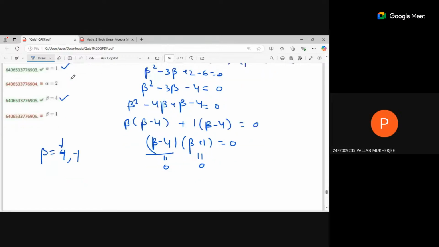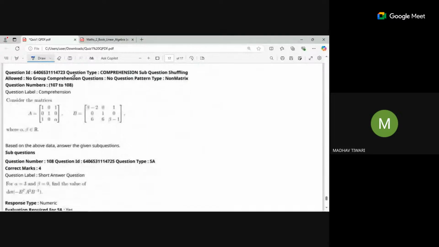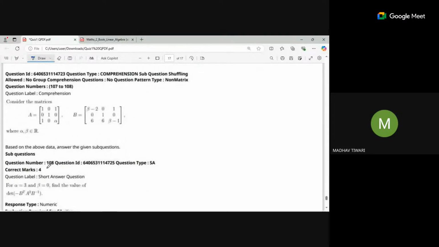And the second one? Second one is here. Okay. In this one, alpha is 3 and beta is 0. So we have to find out the determinant for this. As we know, A is a 3 by 3 matrix and B is also a 3 by 3 matrix. Okay, first thing to be noted. Next is alpha value is 3. Let's do it after that.